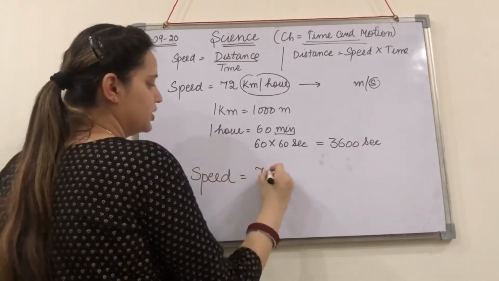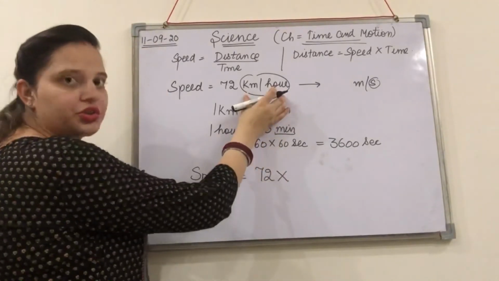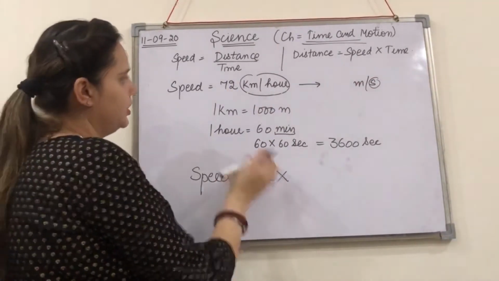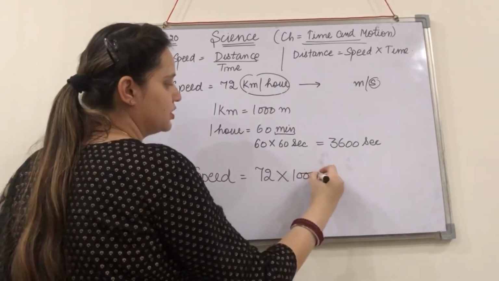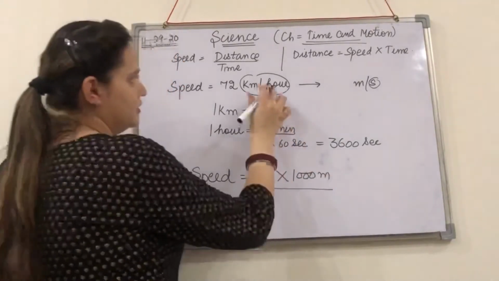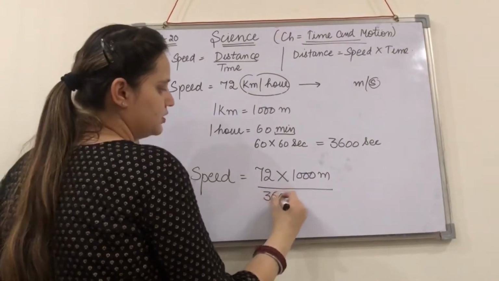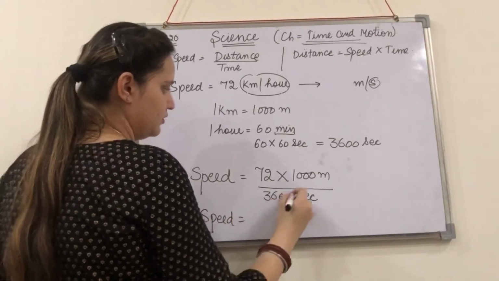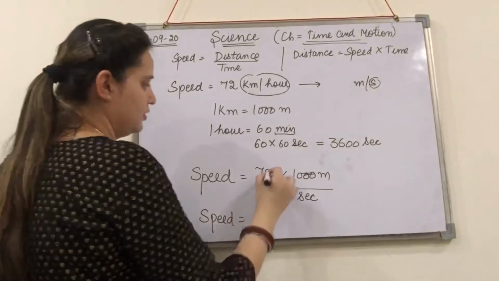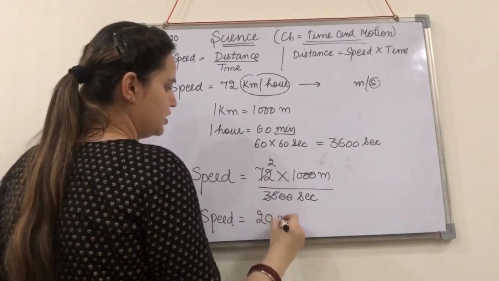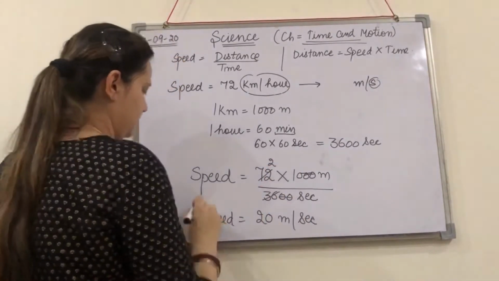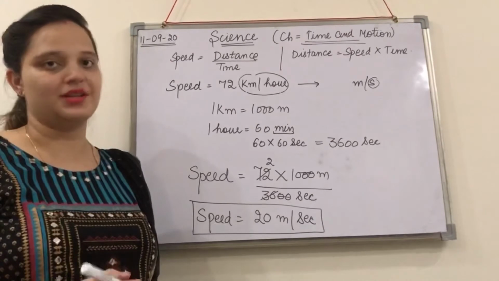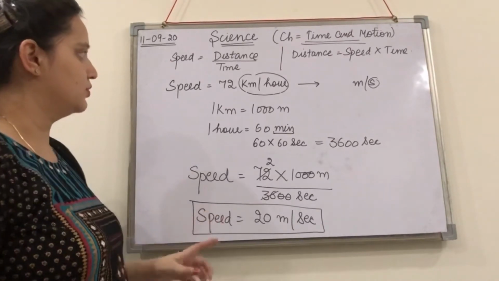Speed 72 is given. We have to just change their units from kilometer per hour to meter per second. So 72 will be written as it is. Now 1 kilometer is equal to 1000 meter and 1 hour will be equal to 3600 seconds. Okay. So your speed, if we cut them, will be 20 meter per second. So this is the speed if we give the answer in meter per second. Okay. So is this clear?